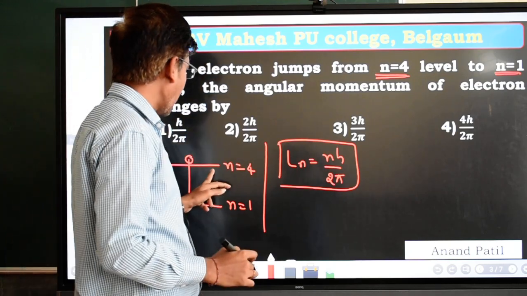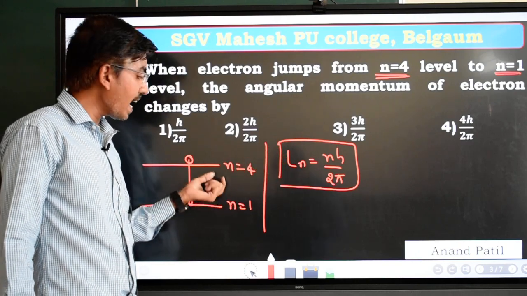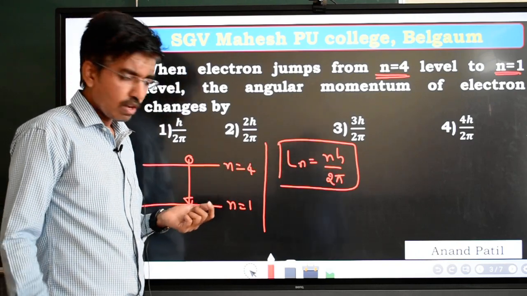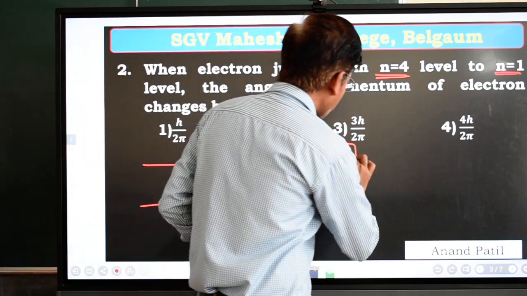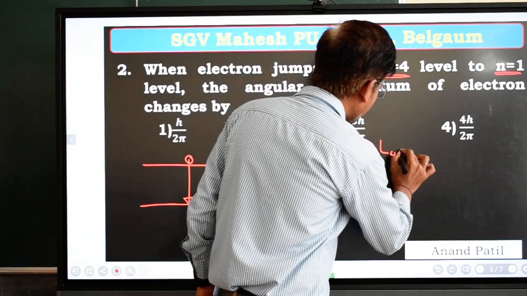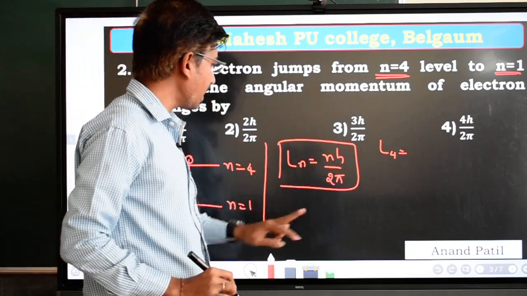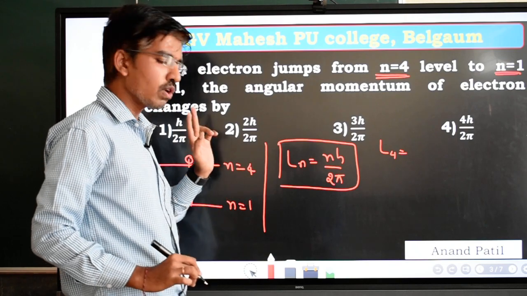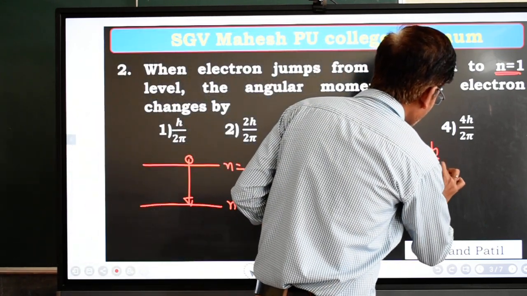Okay, so first I will calculate the angular momentum of the electron when it is present in n is equal to 4. Then L4 is equal to nh by 2 pi, in the place of n substitute n is equal to 4. Okay, so then it becomes 4h upon 2 pi.